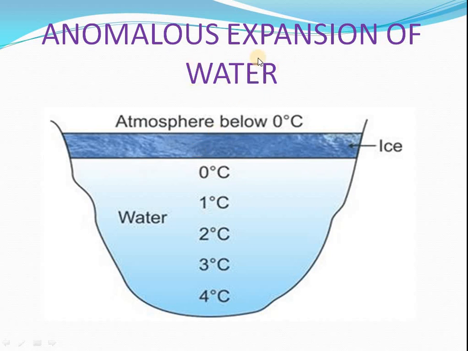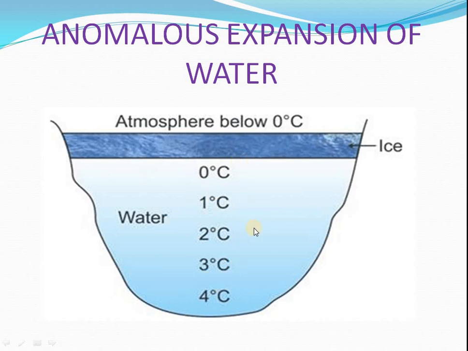In cold countries, outside temperature is very, very less, but the temperature will not decrease beneath the surface of ice. It means to say that if on the surface in the atmosphere the temperature is less than 0 or negative also, this negative temperature will not change the temperature of the water under the ice. That remains at 0 to 4 degrees Celsius.